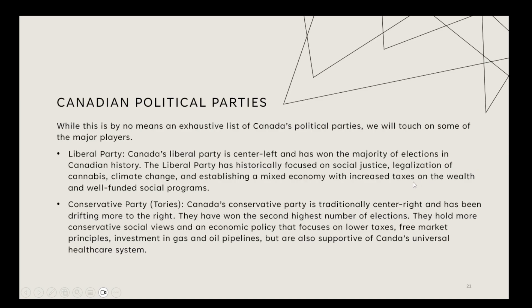Conservative Party, also nicknamed the Tories. Canada's Conservative Party is traditionally centre-right and has been drifting slightly more to the right. They have won the second highest number of elections. They hold more conservative social views and an economic policy that focuses on lower taxes, free market principles, investment in gas and oil pipelines, but are also supportive of Canada's universal healthcare system.